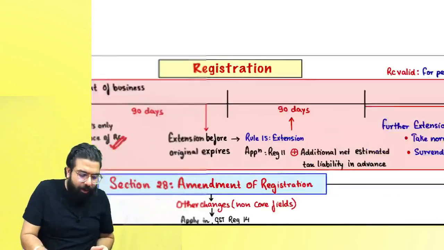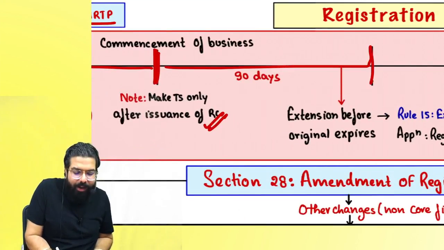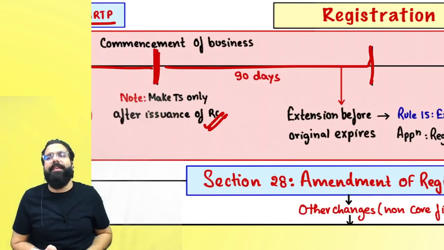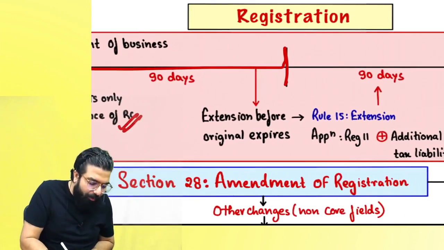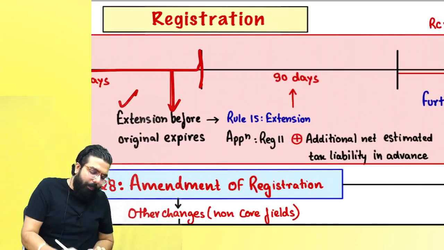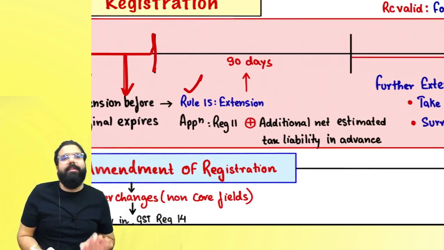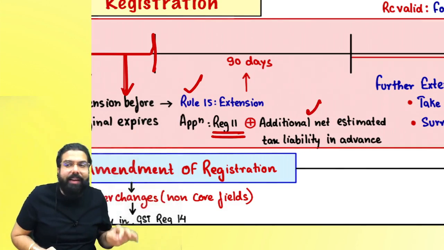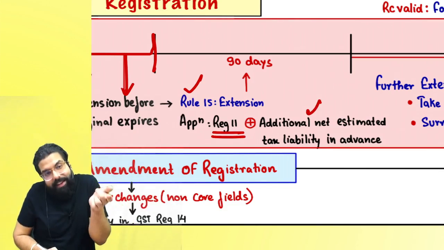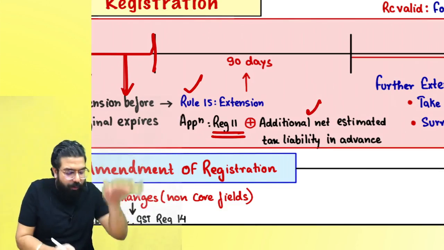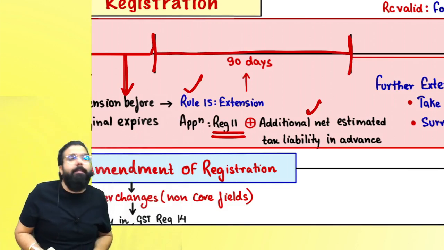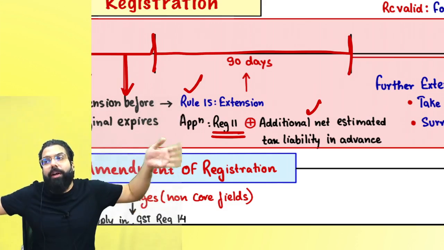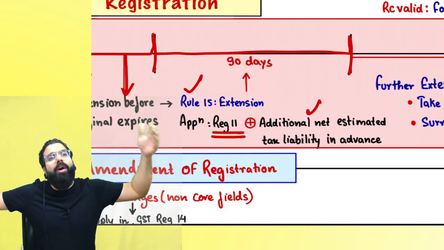Now, sir, I want to extend my registration. For example, the exhibition got extended and a CTP or an RTP says, I want to extend my registration. Then before the original expires, you have to apply for extension. Rule 15 talks about extension, which says you have to apply in REG 11 plus give additional net estimated tax liability for the additional period. The additional period can be a maximum of 90 days. So you apply for 90 days and a maximum of 90 days more means in total you can be a CTP or an RTP in a state for 180 days.